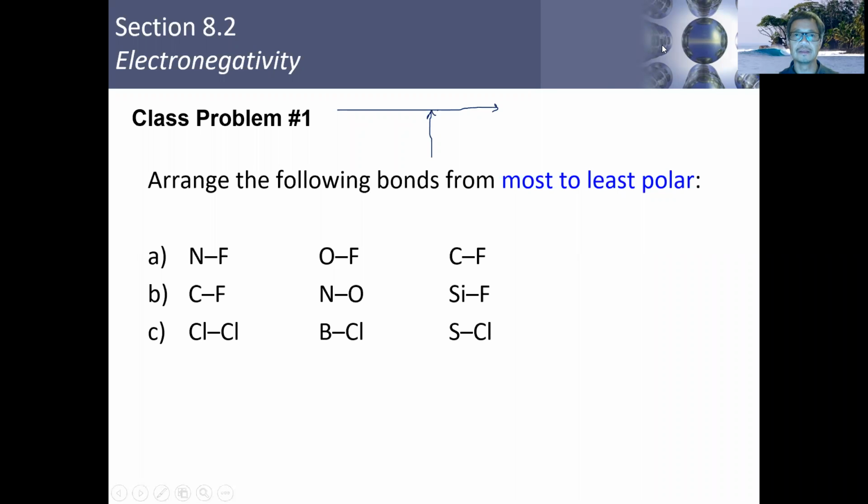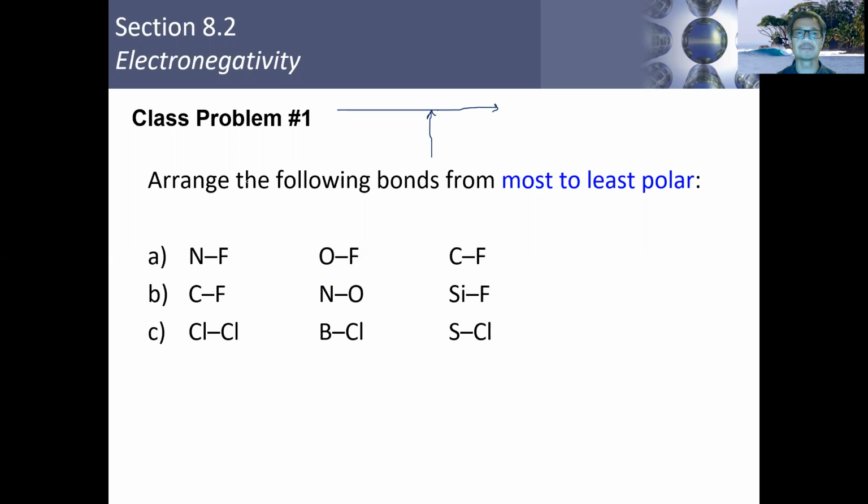And so the atoms in the upper right-hand corner will be the most electronegative of these atoms. The further apart these atoms are on the periodic table, the greater the electronegativity difference will be between the two atoms. So let's go ahead. What I'd like you to do is, for the three groups here, list the bonds between these atoms from greatest to smallest polarity. What you want to look for is how far apart these atoms are on the periodic table. I'm going to pause right here.